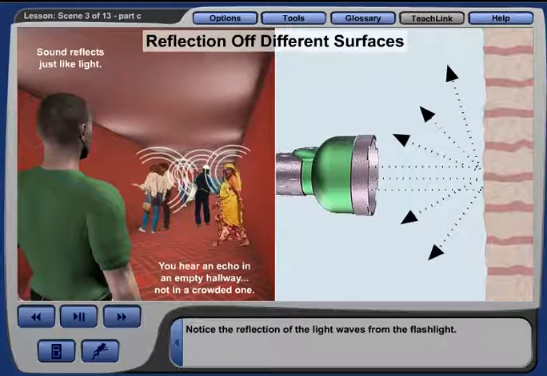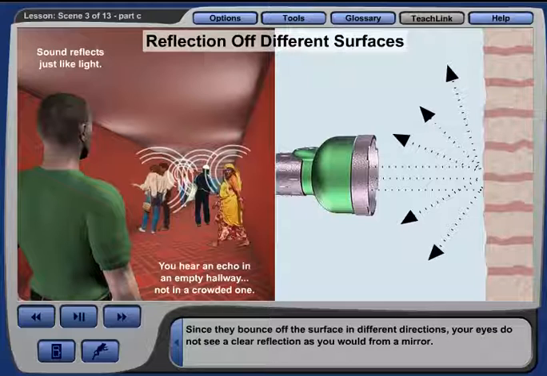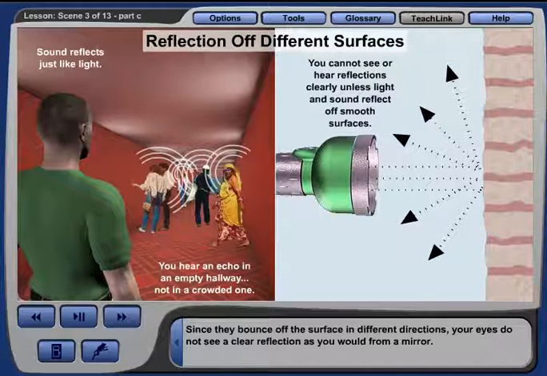Notice the reflection of the light waves from the flashlight. Since they bounce off the surface in different directions, your eyes do not see a clear reflection, as you would from a mirror.